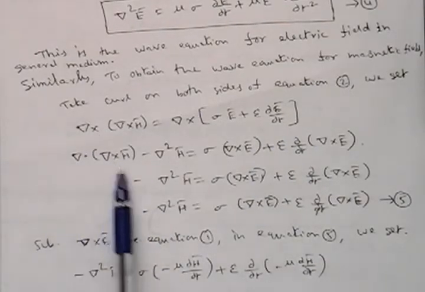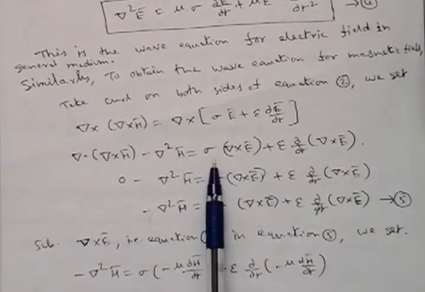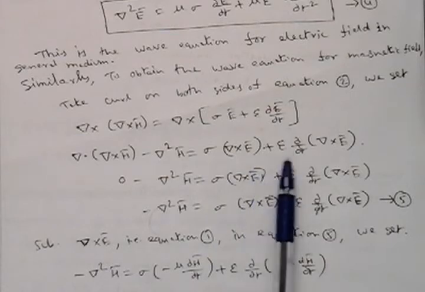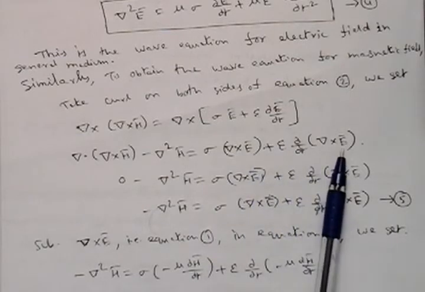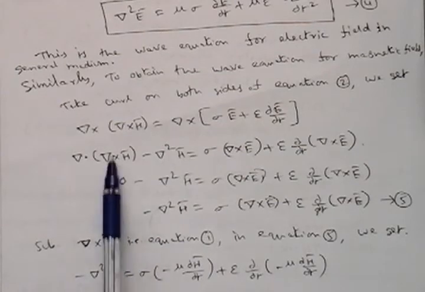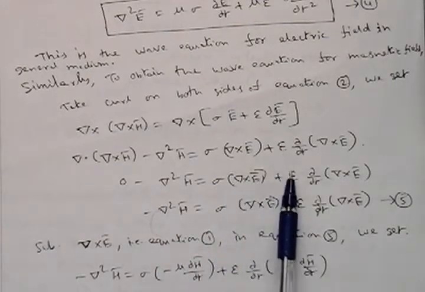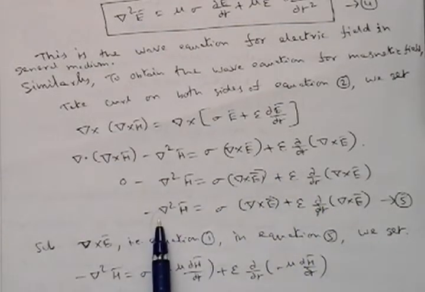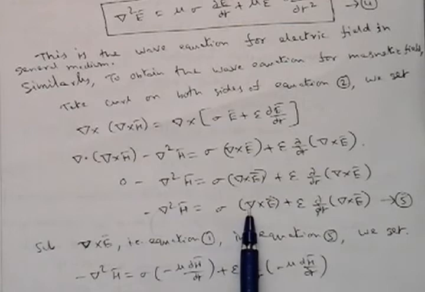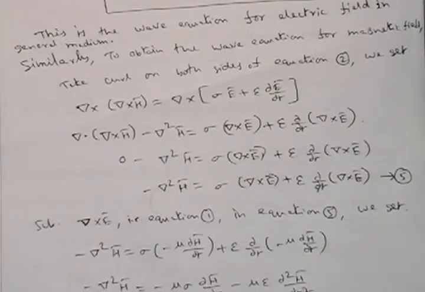So del dot of del cross h bar minus del square h bar, and again simplify this one also, sigma del cross e bar plus epsilon dou by dou t of del cross e bar. So this is 0 according to the property of curl. So substitute 0. Del square h bar, the rest is the same. Now del square h bar is equal to sigma del cross e bar plus epsilon dou by dou t of del cross e bar. Now we need to substitute what is del cross e bar.